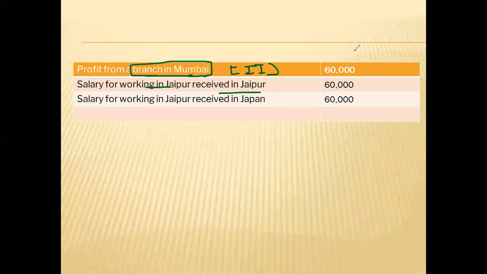So this should be an Indian income. Very correct. This should be Indian income. Next, last case, see, salary for working in Jaipur received in Japan. Indian income or foreign income?